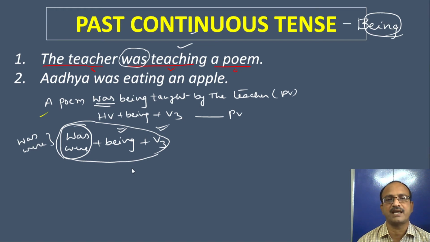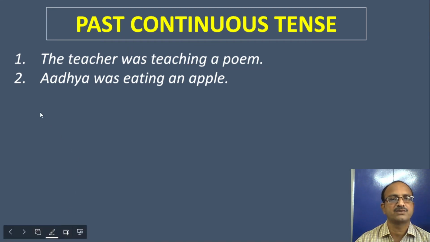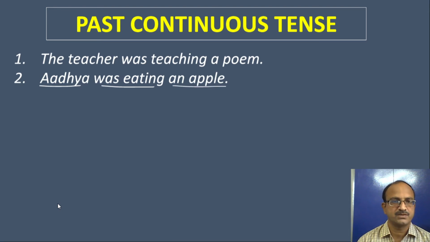Adya was eating an apple. So how do we change this one? So simple one. Adya is the subject, was eating is the verb, and an apple is the object. So let's start with an apple.